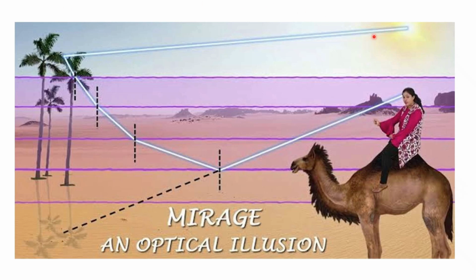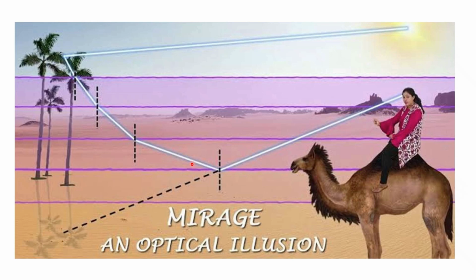As you can see, the sunlight will hit a tree, any tree in the desert, and it reflects. So it travels from rarer to denser and it bends away from the normal. As a result, the refraction at the surface of separation at successive layers, as you can see, happens continually, and each time the angle of refraction increases and the angle of incidence also increases, as it goes from rarer to denser medium, till the angle of refraction becomes 90 degrees.